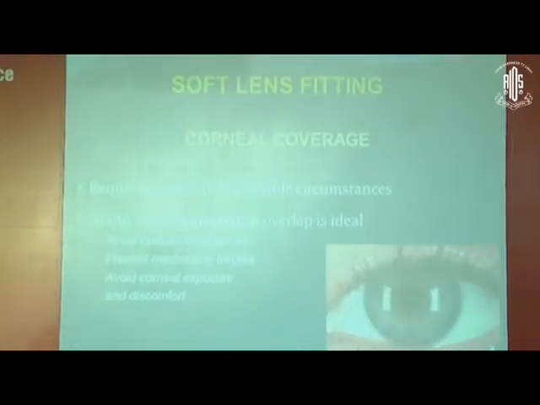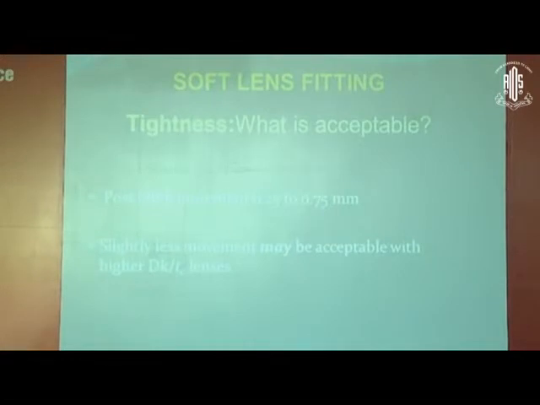And with each blink, the movement should be alright. And the corneal coverage should be good. It should cover the visual axis in all the gazes. Then what is the optimal tightness? The tightness is checked with the movement. So the movement should be roughly 0.5 to 1 millimeter with each blink.